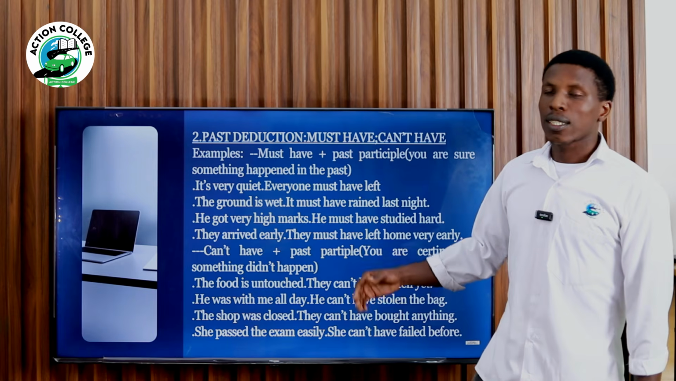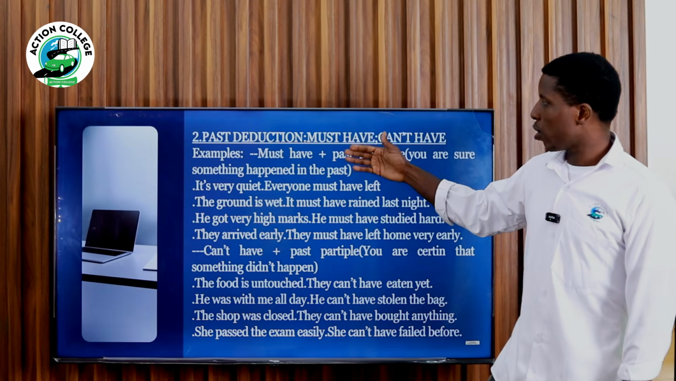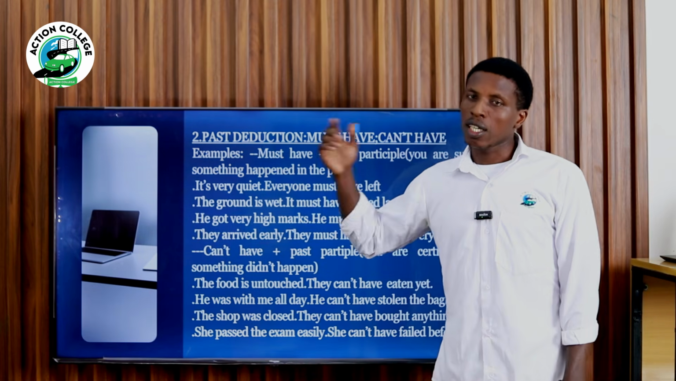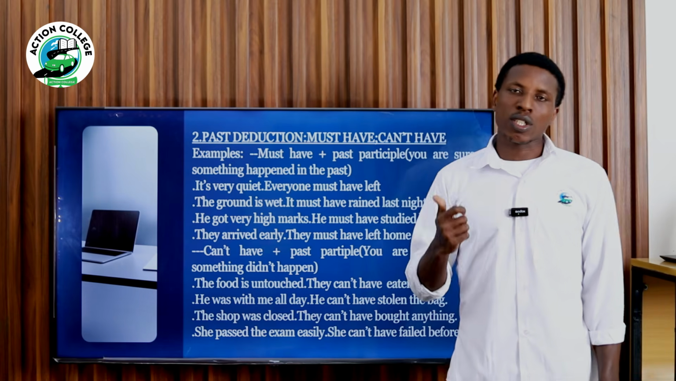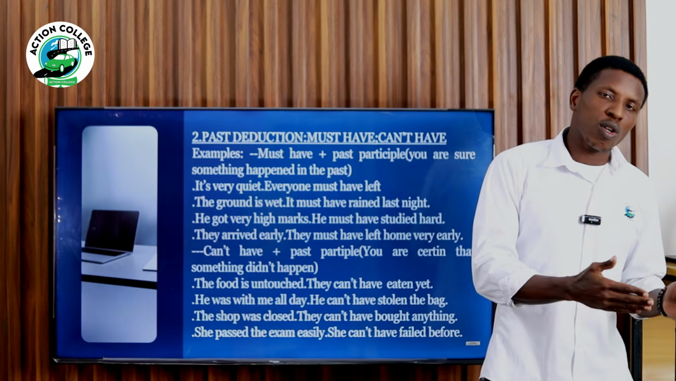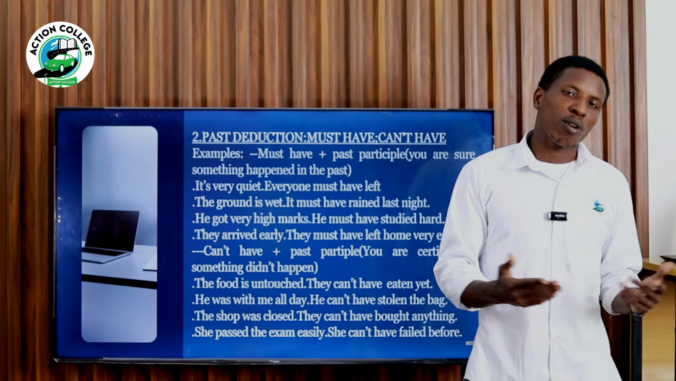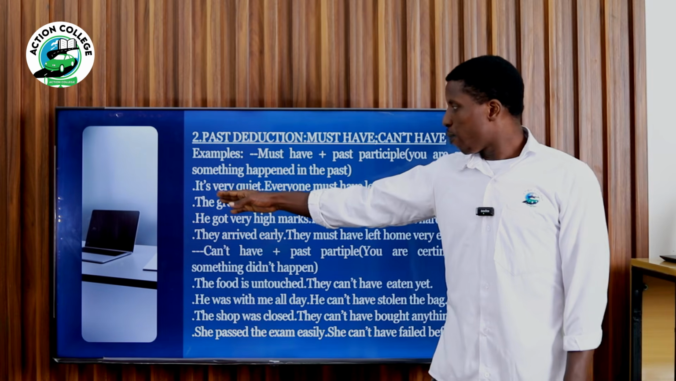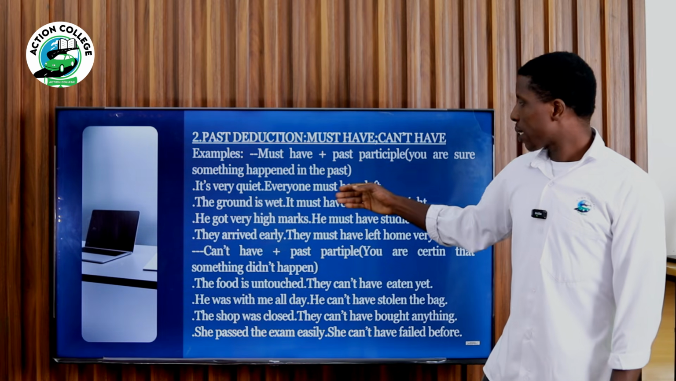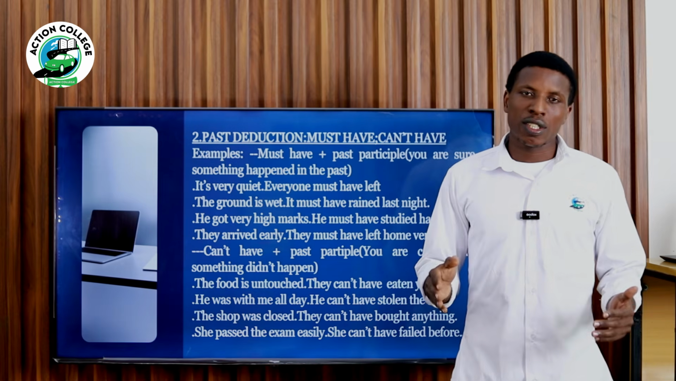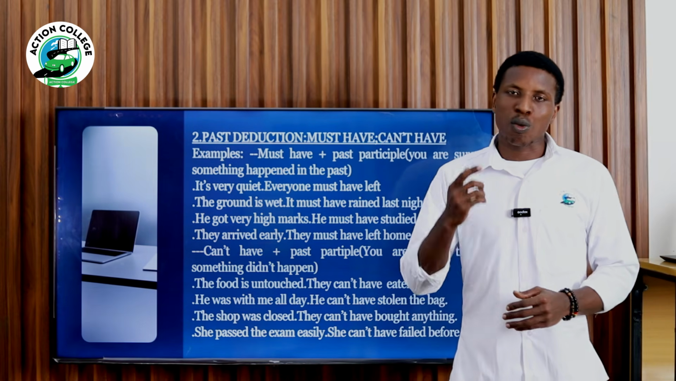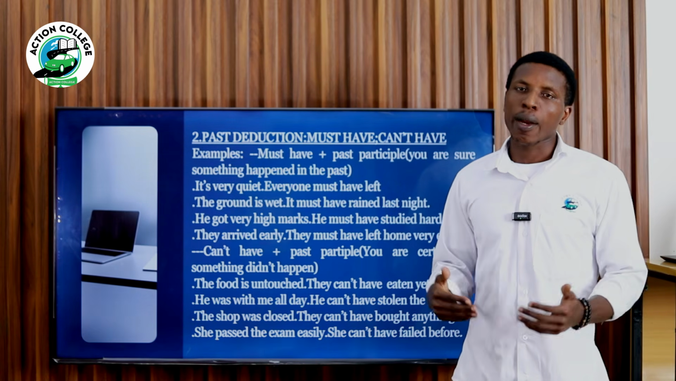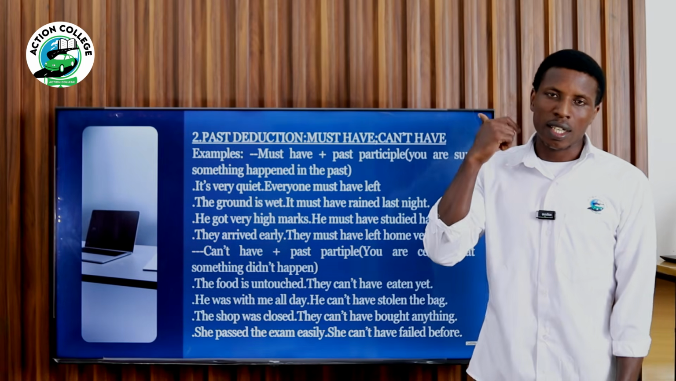All right, so let's now dive in and talk about must have and can't have for past deduction. So now we're just going to have this kind of logical guessing for things that happened or things that were impossible in the past. Example here: it's very quiet. Everyone must have left. You see that here, the place is very quiet, so you think that there's no one inside there. So everyone must have left. That's what you think logically and quickly.